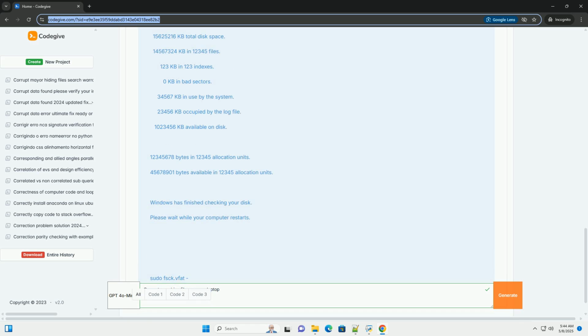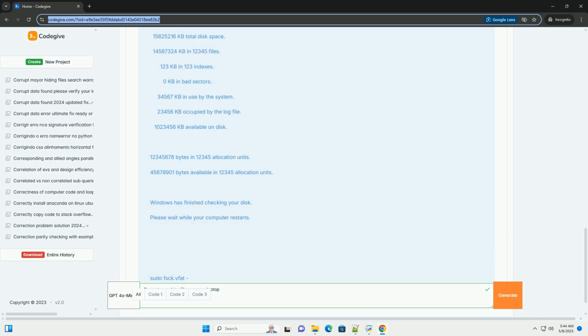Popular data recovery software. Recuva, Windows, a free and user-friendly option. It has a simple interface and can recover various file types. TestDisk and PhotoRec, cross-platform. TestDisk is a command-line tool for repairing partition tables, and PhotoRec is a powerful data recovery tool that can recover many file types. They are both free and open source. TestDisk can be intimidating for beginners, but it's very effective for repairing partition issues.